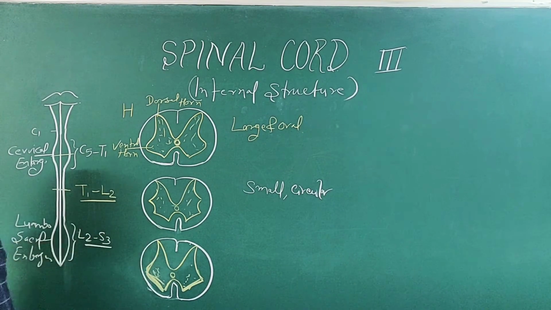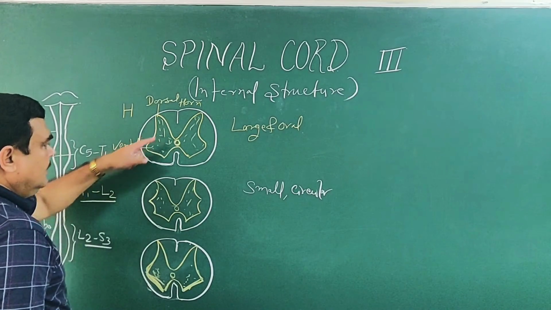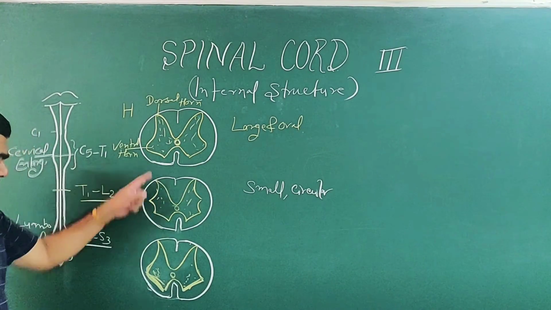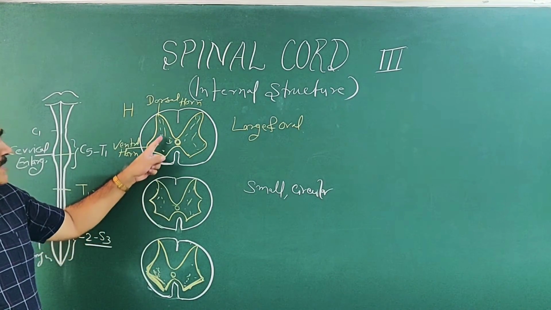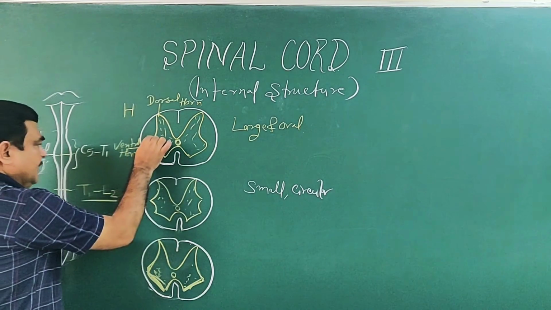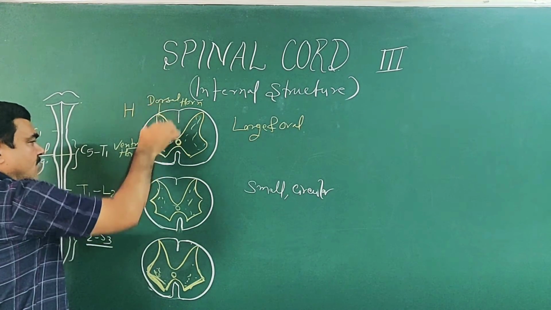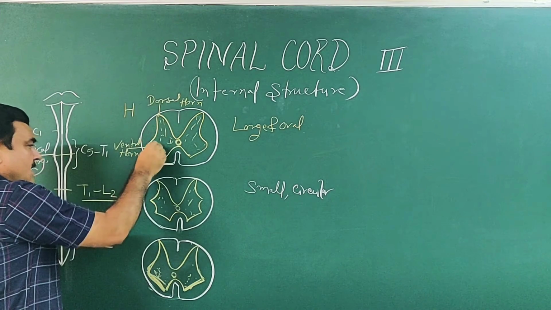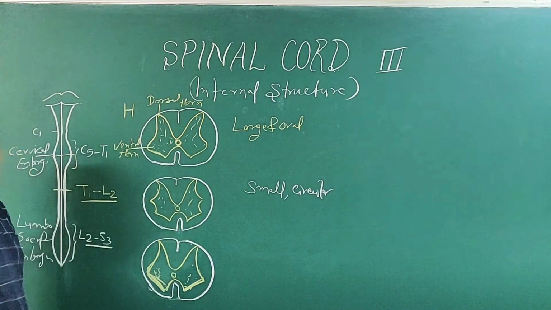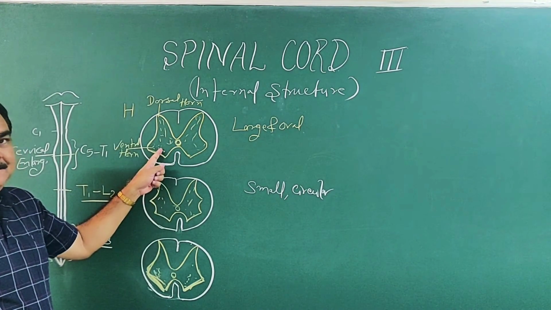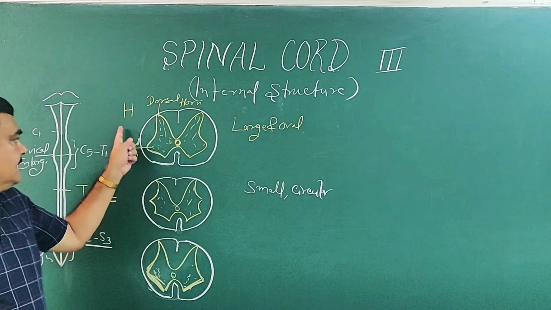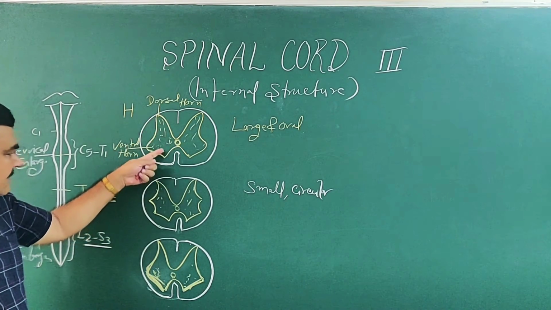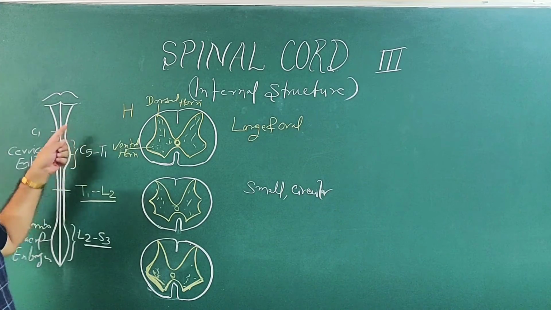And if you compare the gray matter of these regions, here this is the dorsal horn, this is the ventral horn. In the ventral horn, the motor nerve nuclei are present. Sensory fibers come to the dorsal horn, and motor fibers arise from here and go through the ventral root.